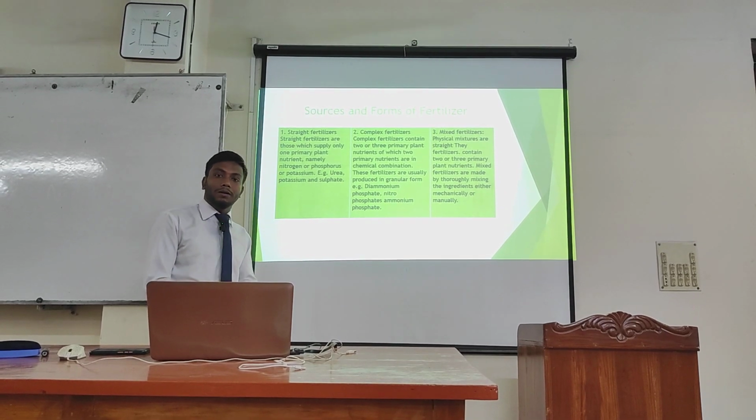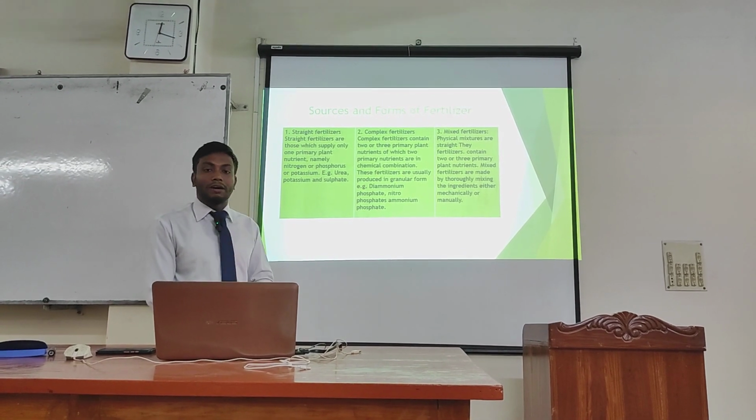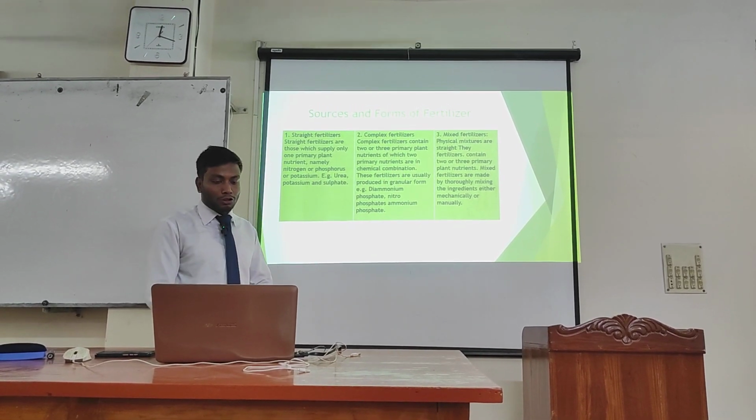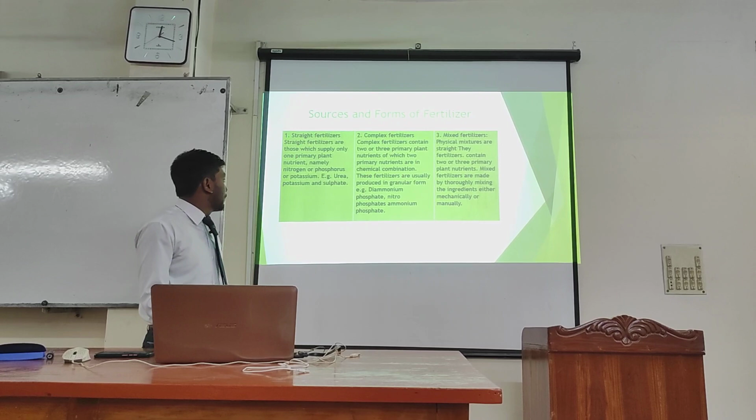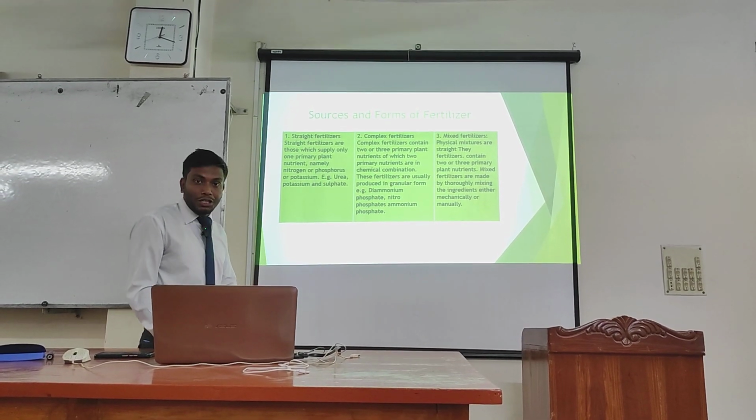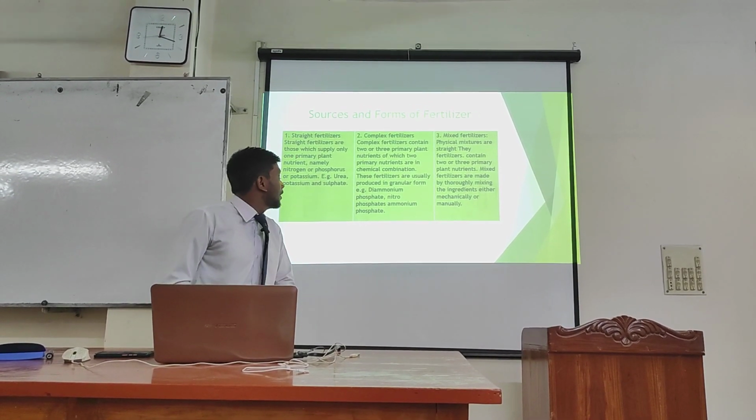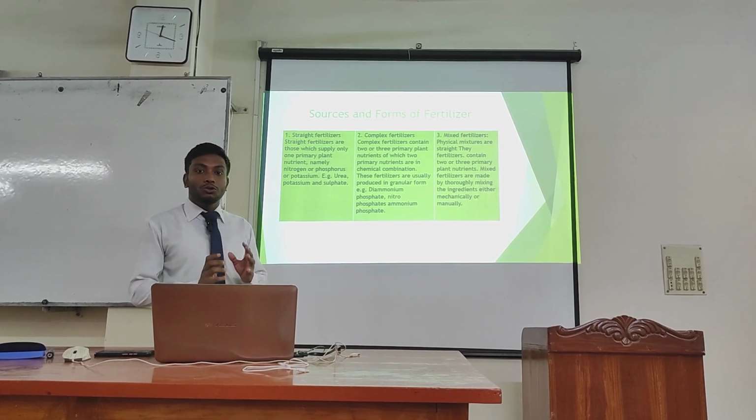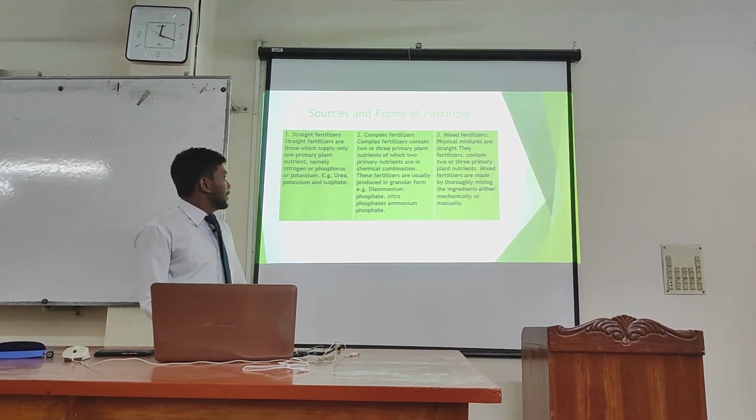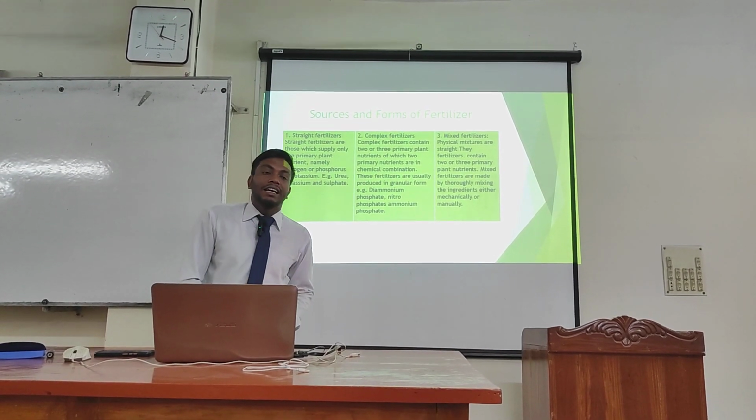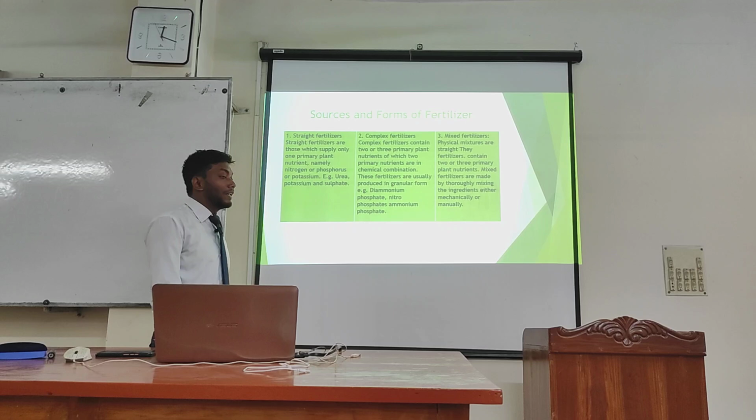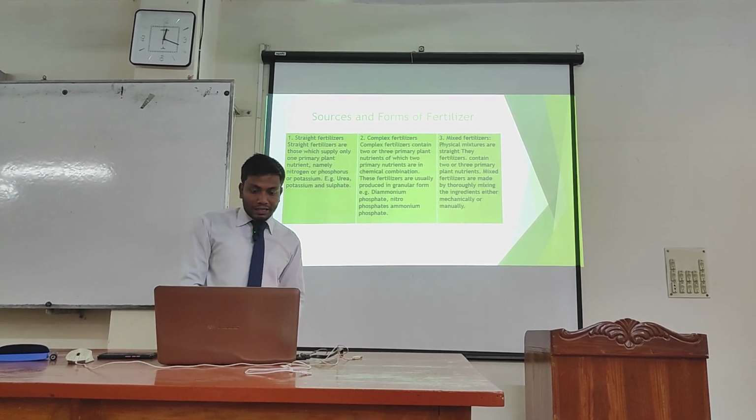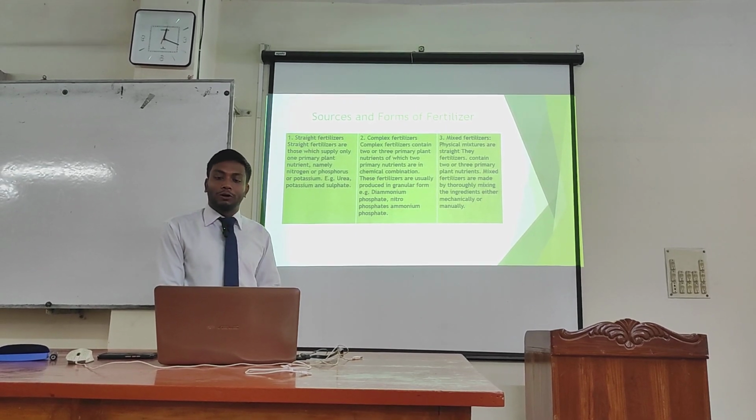Straight fertilizers are those which only supply one of the primary nutrients, namely nitrogen, phosphorus, or potassium. For example, urea and potassium sulfate. The second one is complex fertilizers. Complex fertilizers contain two or three primary nutrients in chemical combination. These fertilizers are usually produced in granular form. For example, diammonium phosphate, nitrophosphate, and ammonium phosphates.